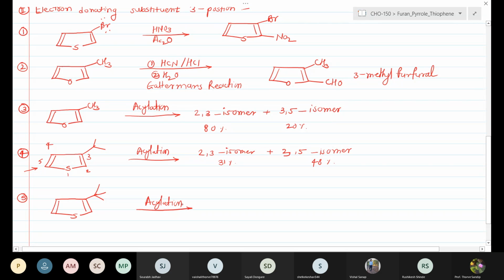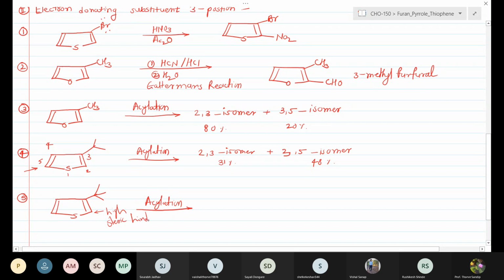As the bulkiness is highly increased, the attack at the second position is highly sterically hindered. Instead, we obtain only one product, in which the electrophilic substitution takes place at the 5 position, not at the second position, due to the high steric hindrance.